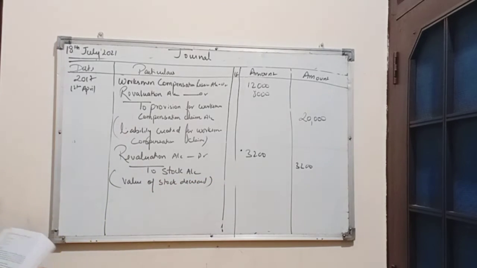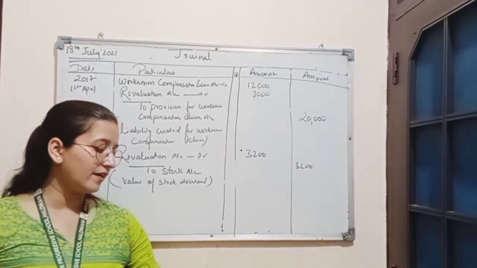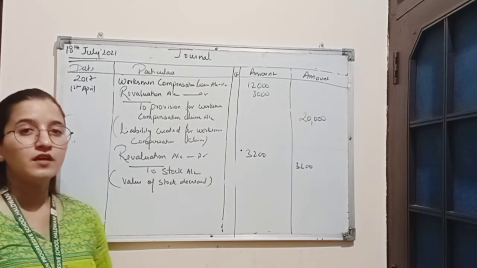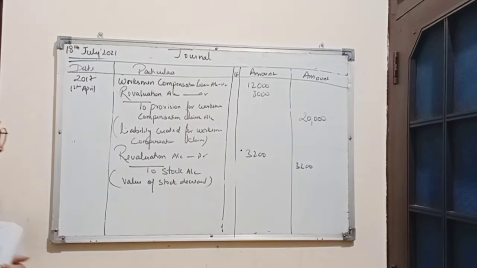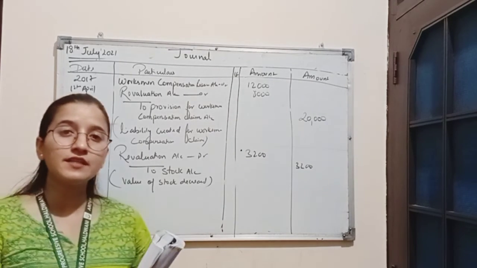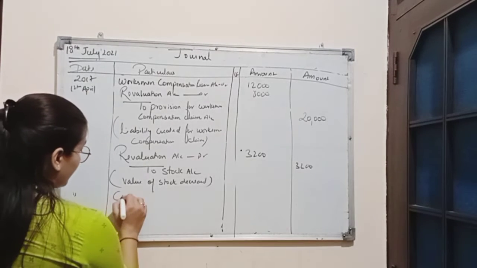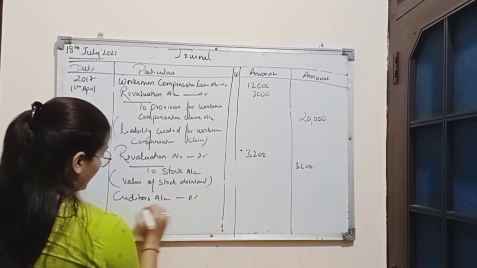decreased. Now, next adjustment is creditors amounting to 900 were not likely to be claimed. We have already shown this adjustment in revaluation account. It was credited to revaluation account. It is the income for the business. So here, if it is an income, revaluation account will be credited and creditors will be debited.